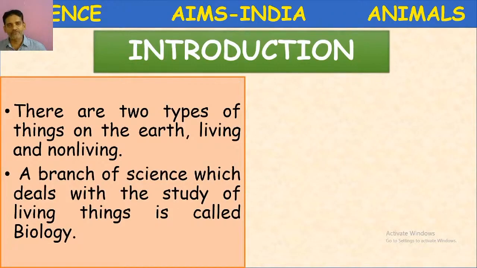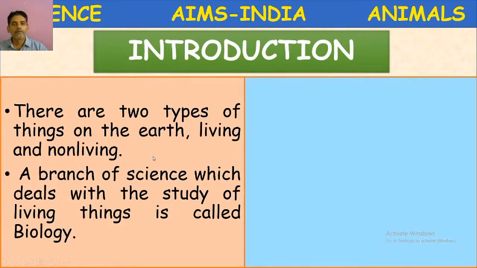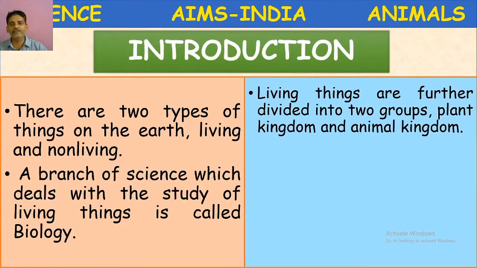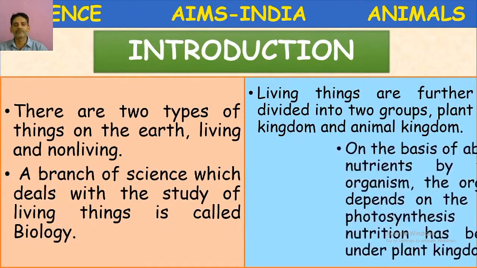The branch of science which deals with the study of living things is called biology. Living things are further divided into two groups, plants and animals. Plant kingdom and animal kingdom.